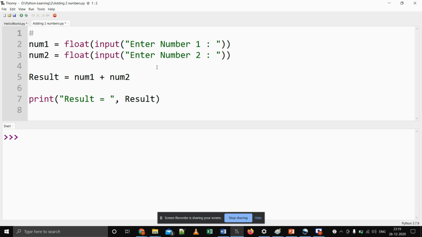Hash is the keyword. Hash is the operator we can use for commenting. So I'm going to say that, so this is just addition of two numbers program, and I'm going to say that number one input captured from user,